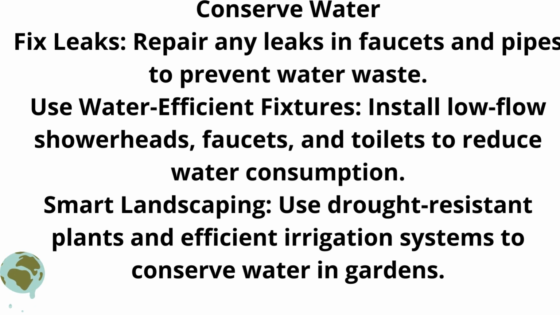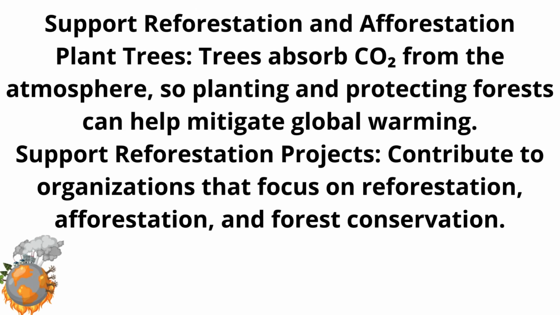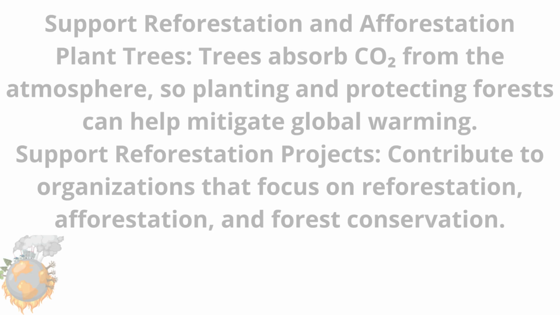Smart landscaping. Use drought-resistant plants and efficient irrigation systems to conserve water in gardens. Support reforestation and afforestation. Plant trees. Trees absorb CO2 from the atmosphere, so planting and protecting forests can help mitigate global warming. Support reforestation projects. Contribute to organizations that focus on reforestation, afforestation, and forest conservation.